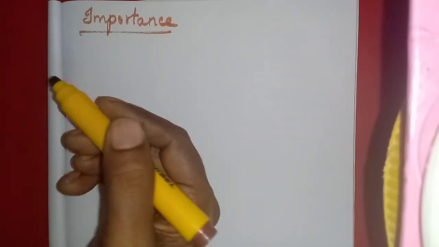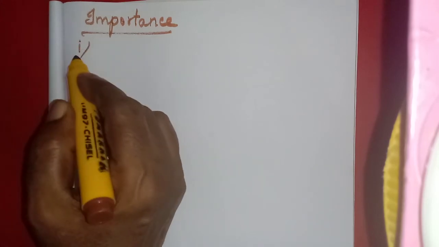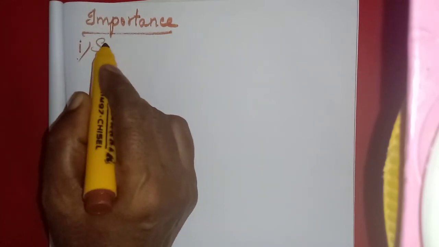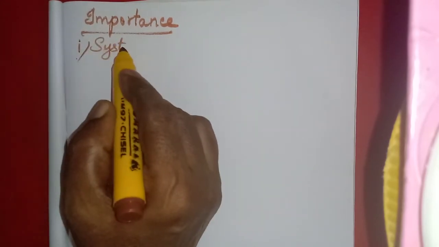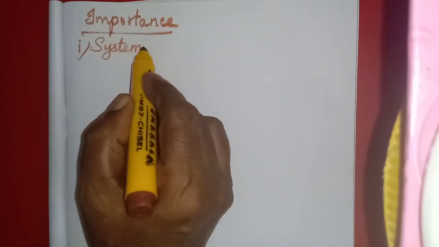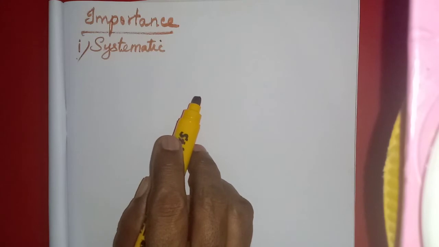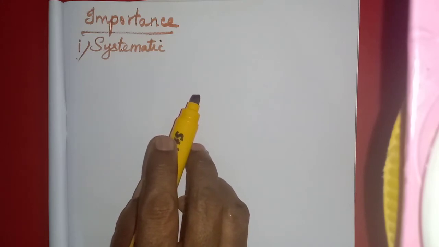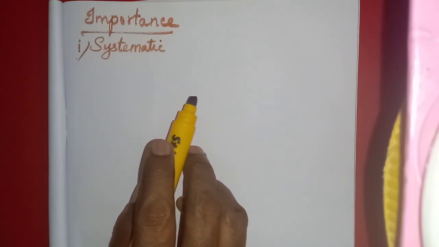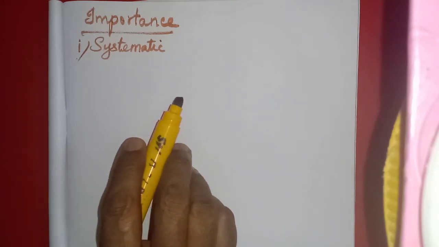The first one, what is its importance, is the systematic records. There also we have studied measurement, isn't it? There also we studied how systematic recording of transactions in the books of accounts, then posting them in the ledger and preparing final accounts. The same thing is here also.